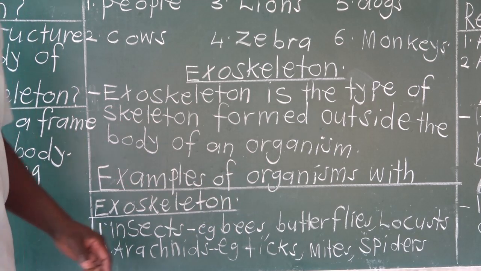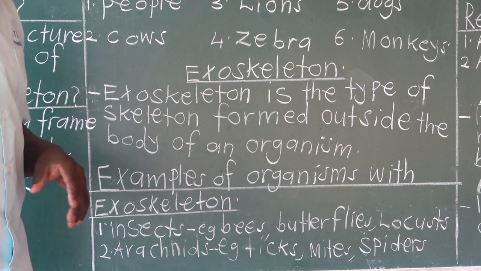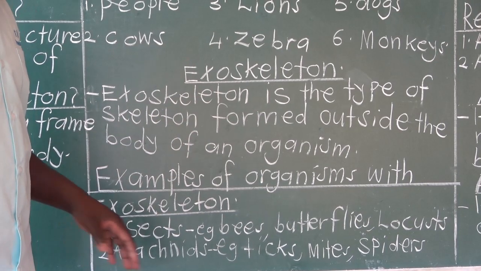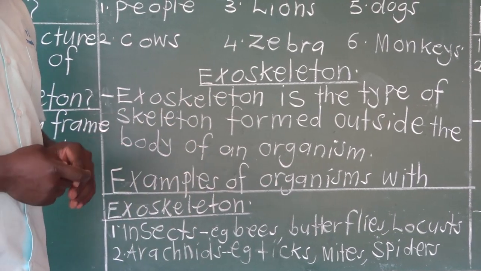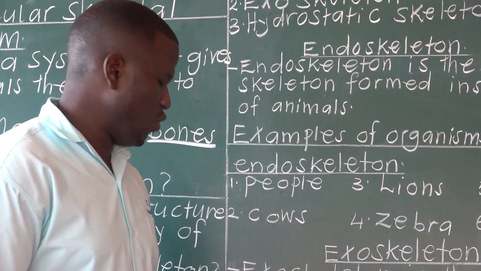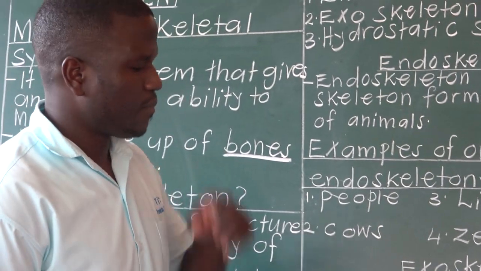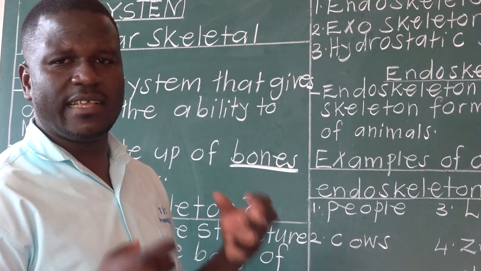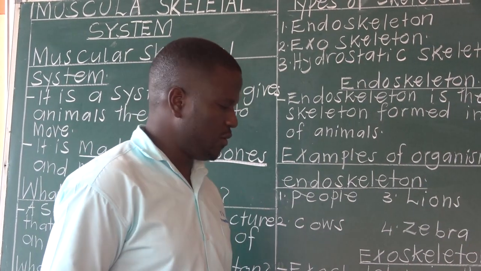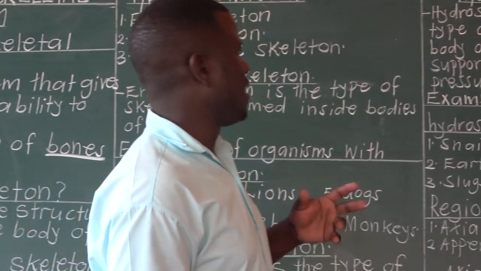Then we have the third one, which we call crustaceans. In P6, when you were looking at the classification of invertebrates, we looked at crustaceans. Examples of crustaceans are crabs, lobsters, and so on. Those also have an exoskeleton. So, in case they ask you to give examples of exoskeleton, you may not mention the group, you may just give those examples. You can say spider, butterfly, bees, ticks, mites, and so on.